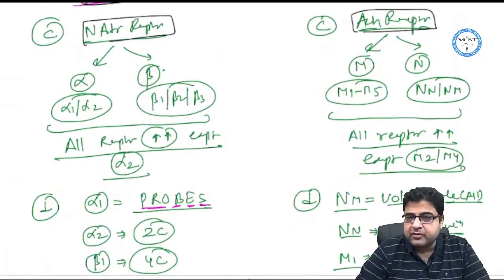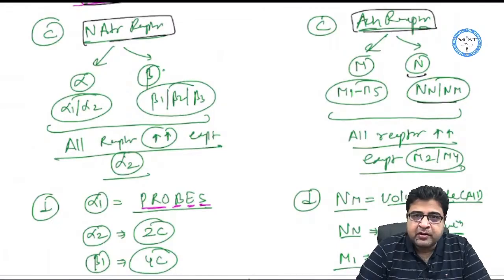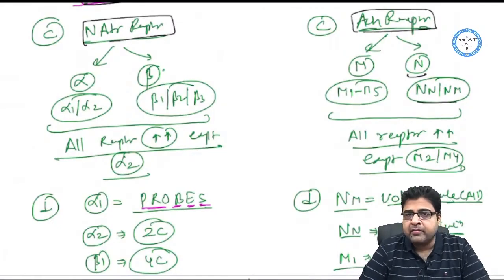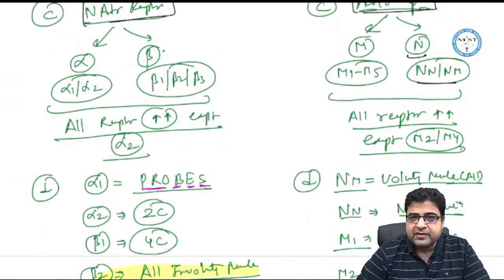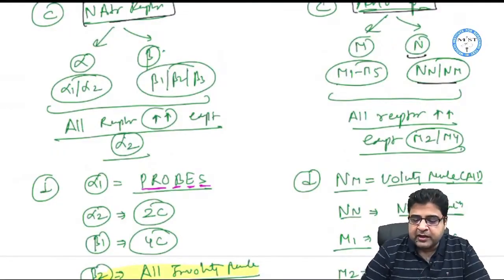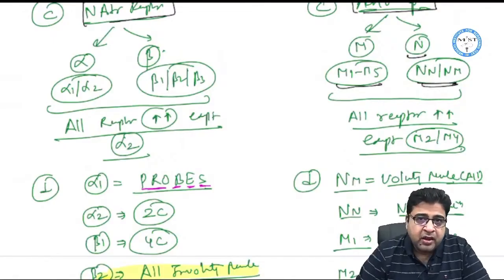So there are 5 types of muscarinic receptor, M1 to M5, and there are 2 types of nicotinic receptor, nicotinic N or nicotinic M. N stands for nerve type, M stands for muscle type. So we have 2 types of nicotinic receptor, nicotinic nerve type and nicotinic muscle type. So we have a total of 7 receptors in the acetylcholine pathway. So acetylcholine acts on 7 types of receptor, 5 muscarinic and 2 nicotinic.